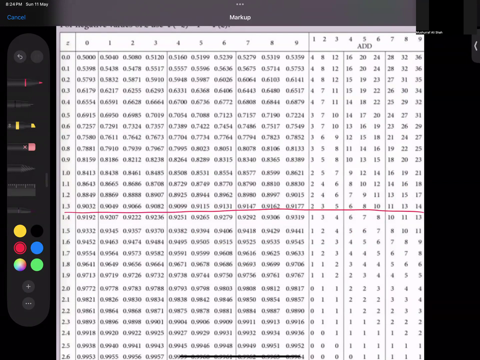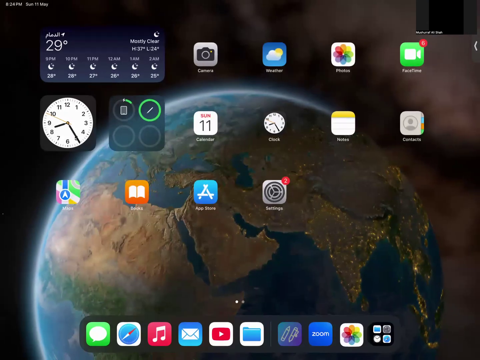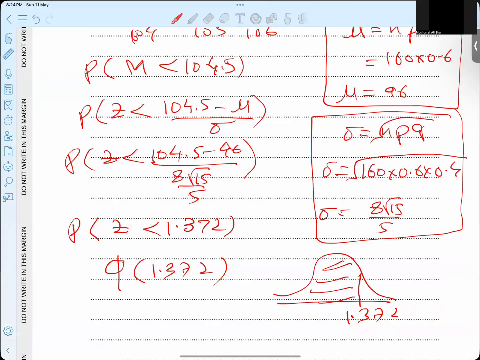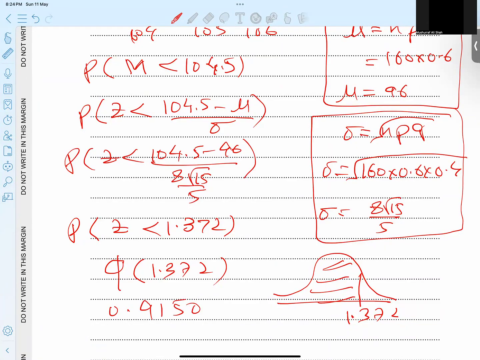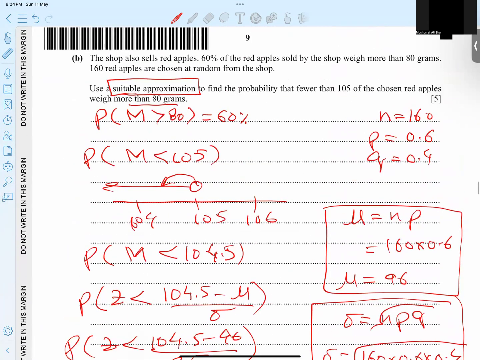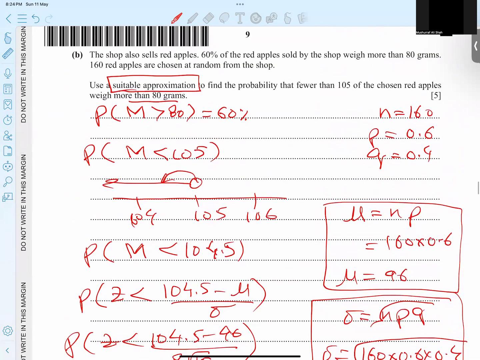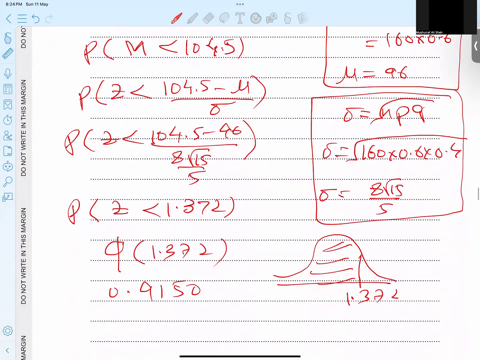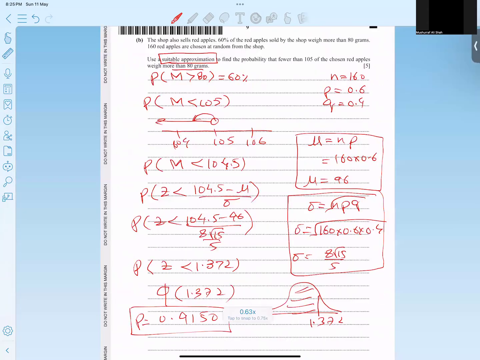So 37, 7 is this and 2 is this. So 0.9147 and 3. If I add, 0.9150. I hope the point is very clear. So this is clear, and the question is asking to find the probability. I hope the concept is very clear and the question is completely over.